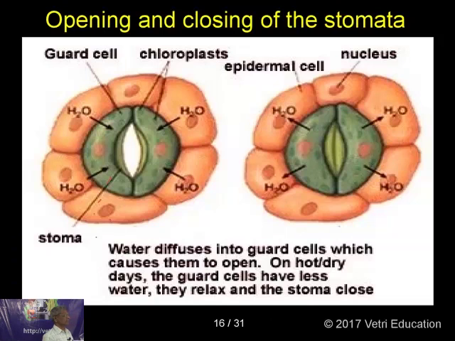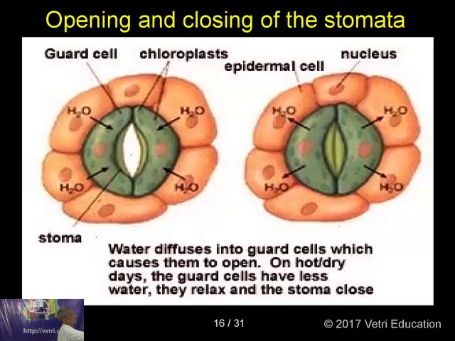The same diagram in the transverse section. These are the guard cells, stomatal pore, subsidiary cells, the surrounding cells also called accessory cells. This is the same thing, but here you see this stomata remains open and this stomata remains closed. It's due to the movement of water through osmosis, going out by diffusion.